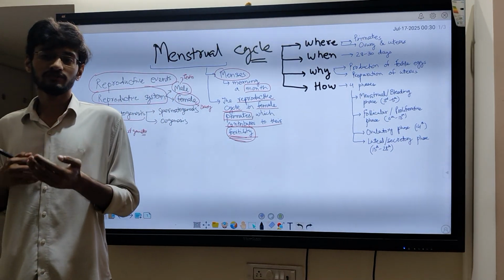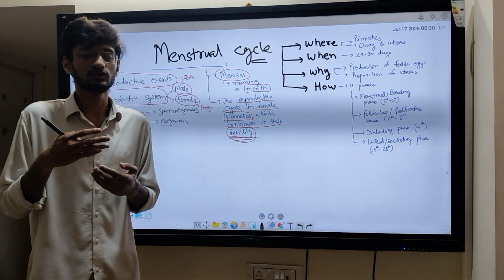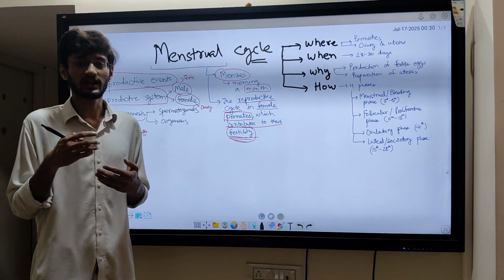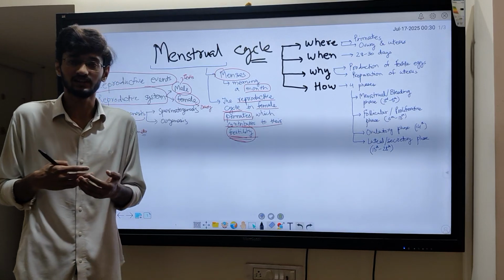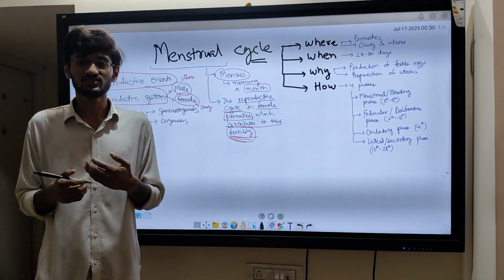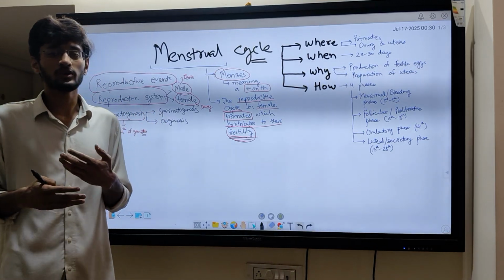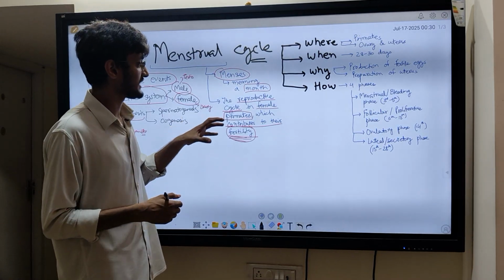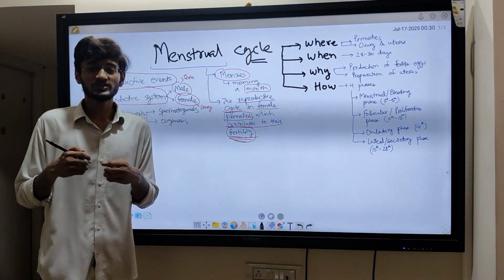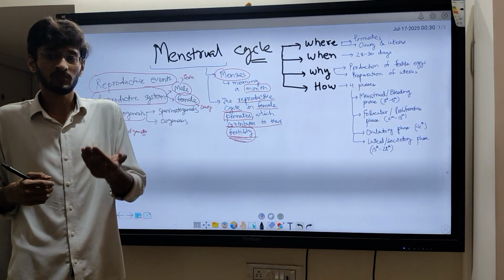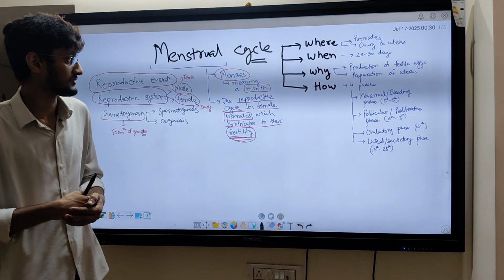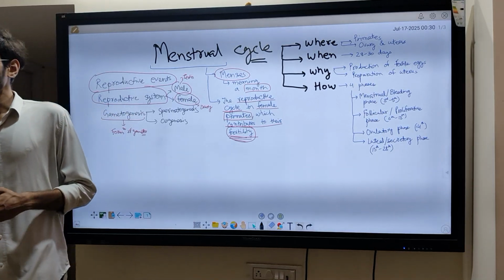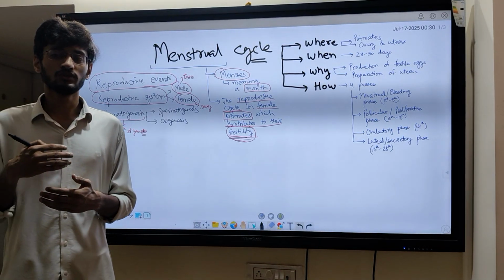So if a female primate, for example, a female human, doesn't show a menstrual cycle, it represents that she is not fertile. She won't be able to bear any baby. So this is the reason the menstrual cycle is the reproductive cycle which contributes to the fertility of a woman or a female, right? Now moving on, to understand the topic better, we should be putting forward four types of questions, right?